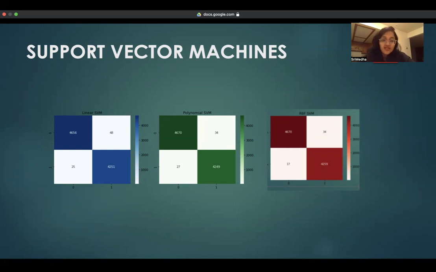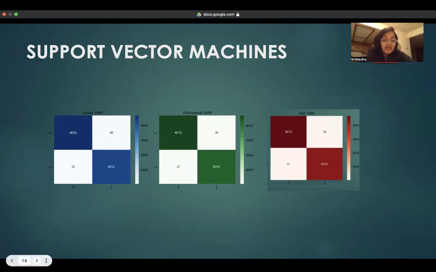All three confusion matrices for the kernels are in the slide here. For the linear kernel, we achieved an accuracy of 99%. For the polynomial kernel, it performed even better with 99.3% accuracy. And for the RBF kernel, we have an accuracy of 99.4%. Similar to the naive Bayes confusion matrix, we can see the number of true negatives, true positives, false negatives, and false positives here as well.